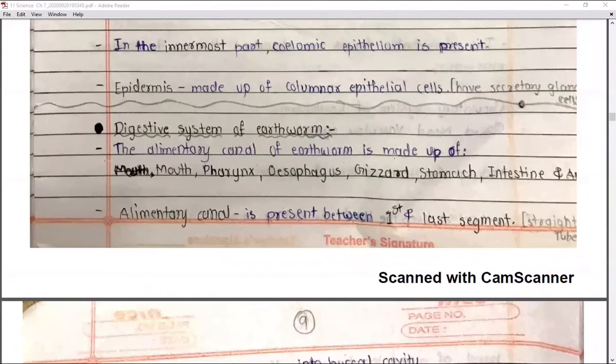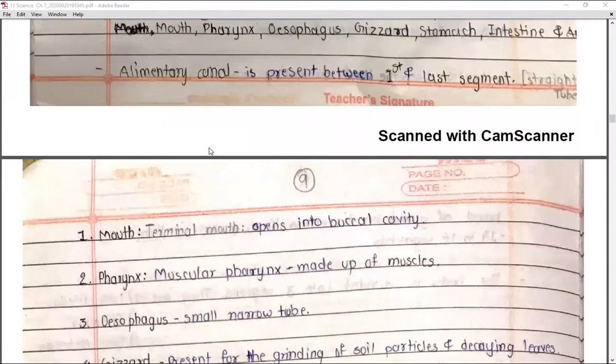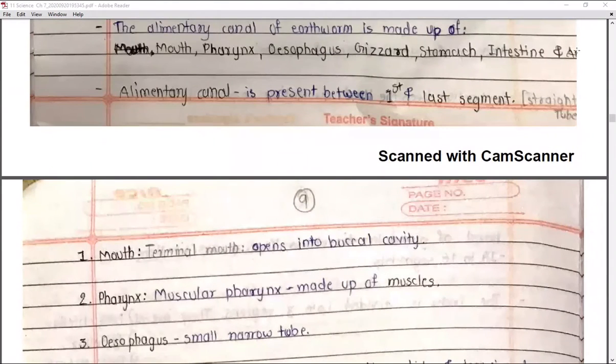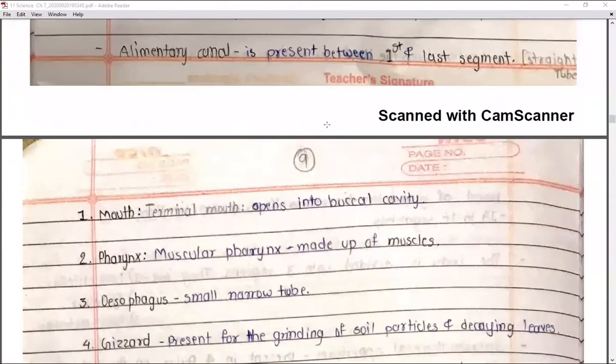The alimentary canal is present between the first and last segment. So throughout the whole earthworm's body, it starts with the first segment and it ends in the last segment. Throughout all the segments there is the presence of the digestive system. The digestive system or alimentary canal in the earthworm is a straight tube-like structure. Next, we will see all these organs in detail, and what exactly their functions are.